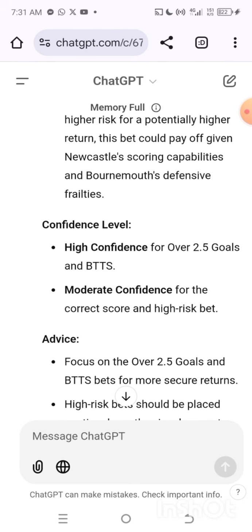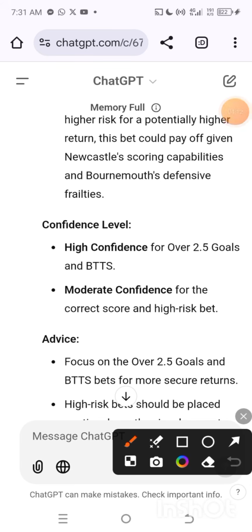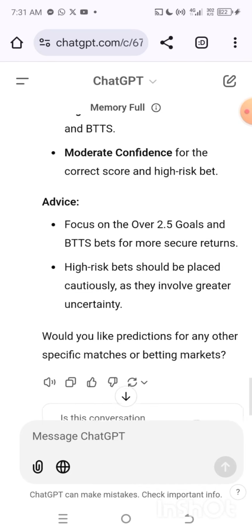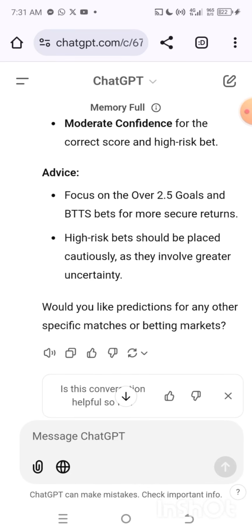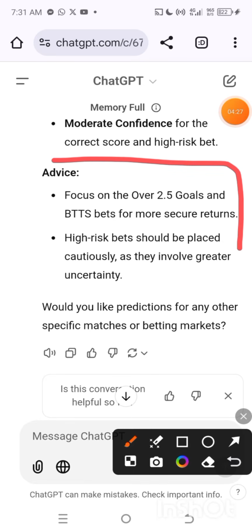And for the confidence level for different bets, ChatGPT is going to give you everything you need. This is for a high confidence bet, over 2.5 and both teams to score. ChatGPT gives you everything and also advises you on which betting option to go for. The advice given to me right now on Newcastle and Bournemouth is: focus on over 2.5 and both teams to score for more secure returns. High risk bets should be placed cautiously as they involve greater uncertainty.